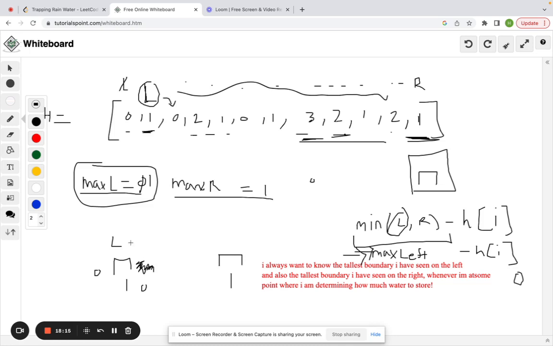And the reason we don't need to have anything like min of 1 and the right boundary here is because we already know that if we're even doing any computation with this left boundary, we moved it because it was less than the right boundary.